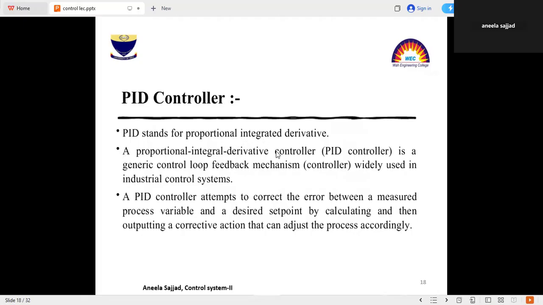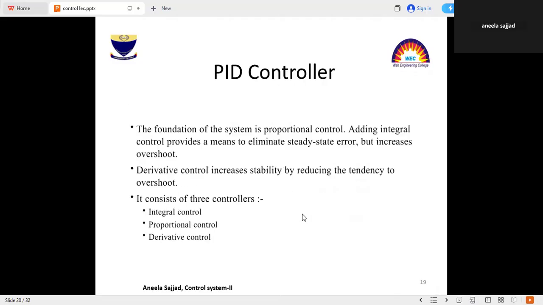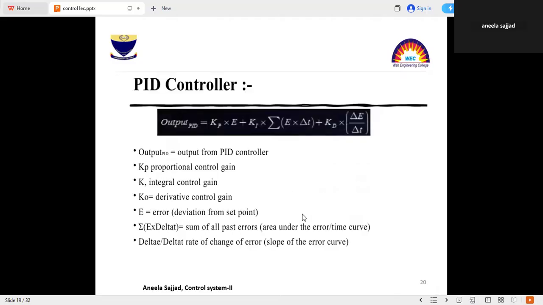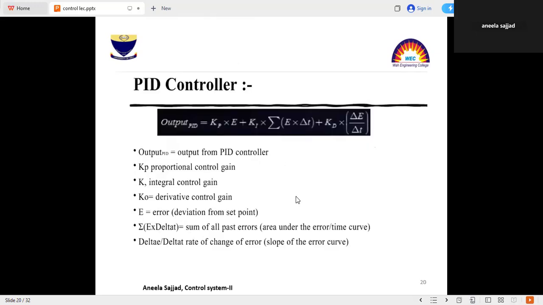A proportional integral derivative controller is a generic control loop feedback mechanism used in industrial control systems. A PID controller attempts to correct the error between the measured process variable and the desired response. A PID controller normally uses proportional control, integral control, and derivative control.